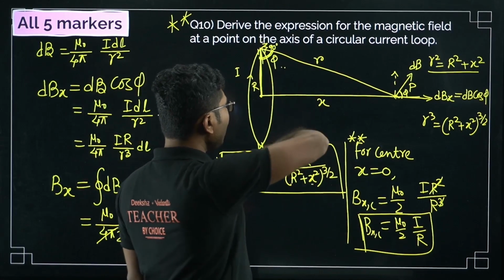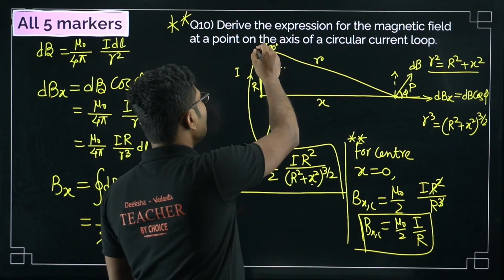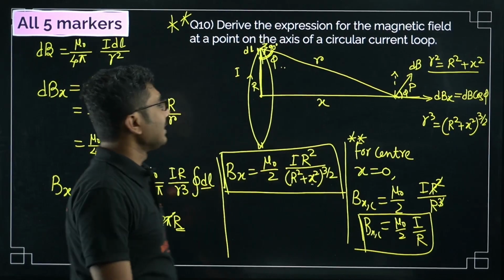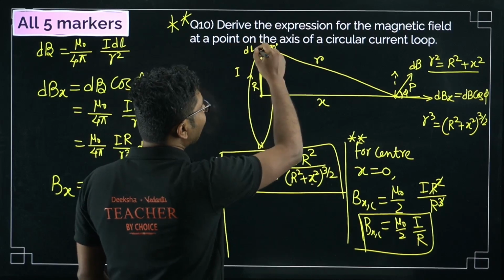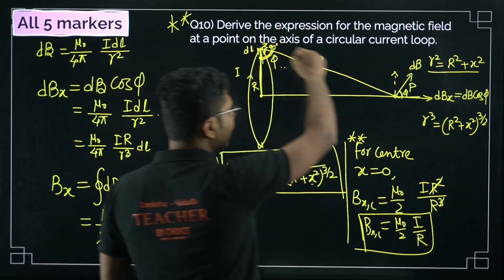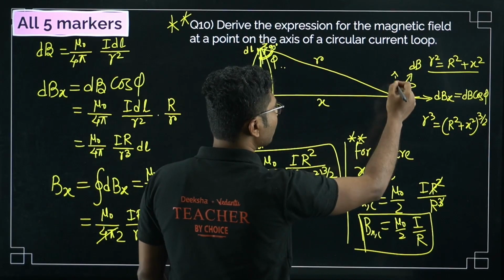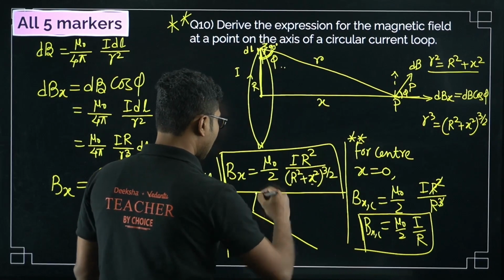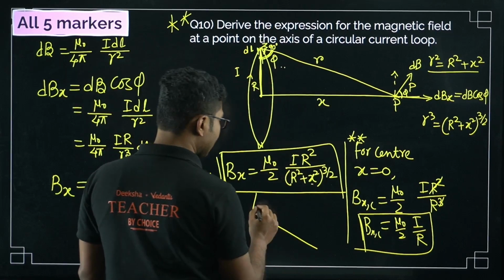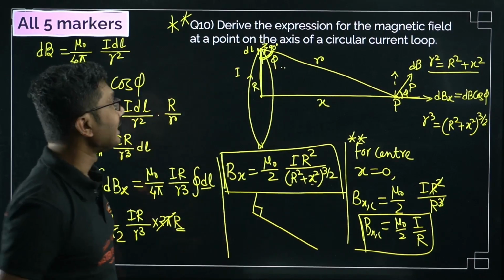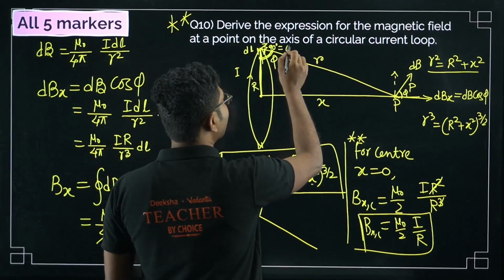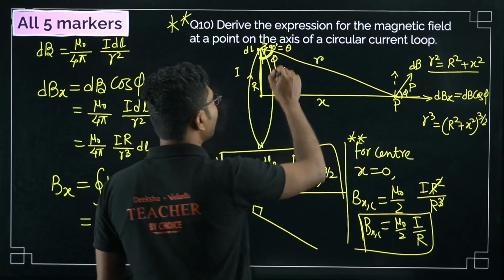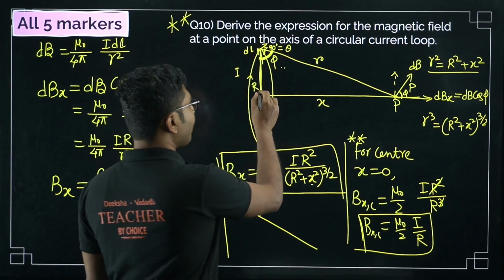Now to do that, first of all we have to consider a small element dl over here, and that dl is basically making an angle of 90 degrees with the direction vector. So this is our point P, right? From the point P, if you join them, this is the line. This is in a different plane actually, that is why you cannot understand the angle theta. So this is the angle theta, which is equal to 90 degrees. Now the inner angle will be different. That value we give by phi.